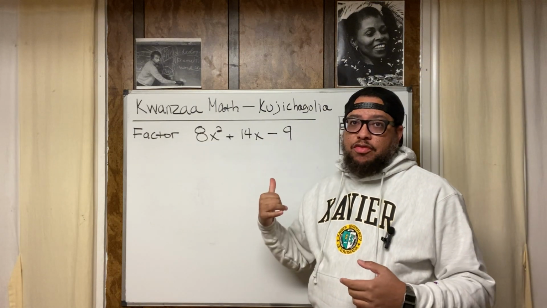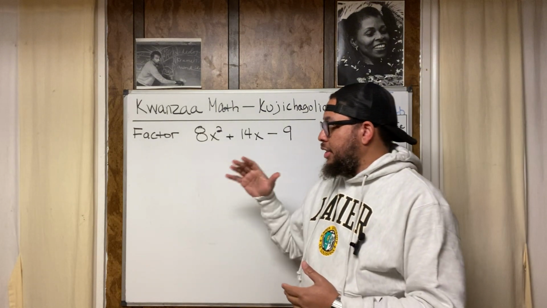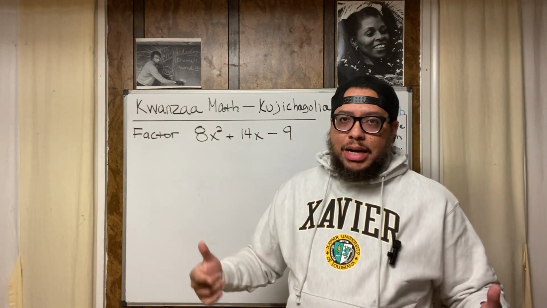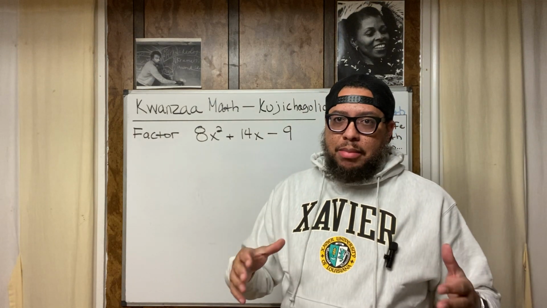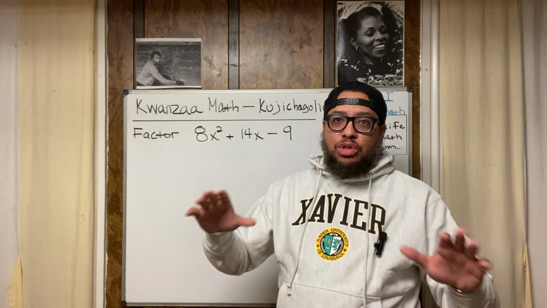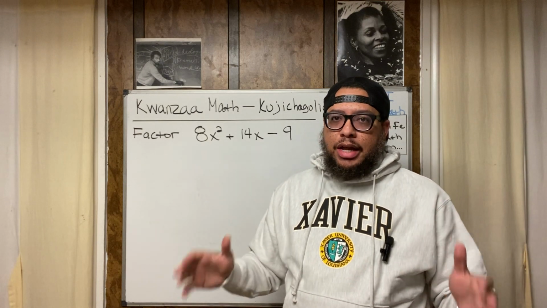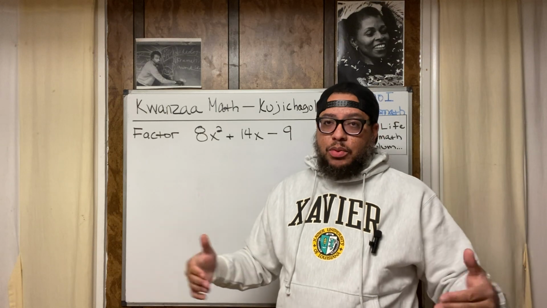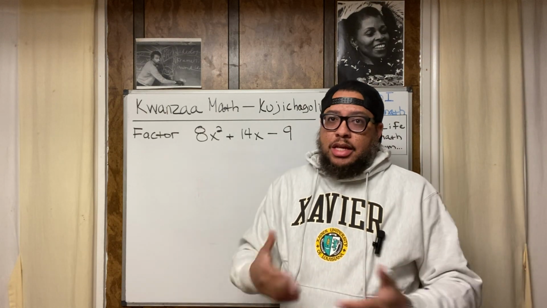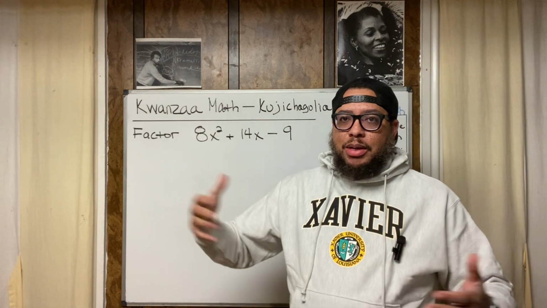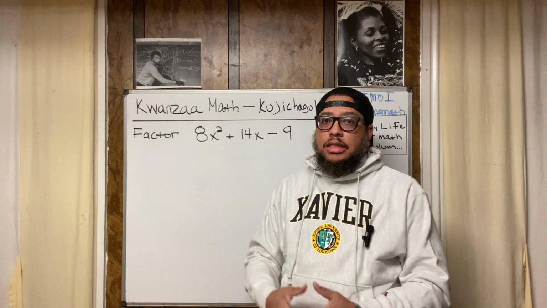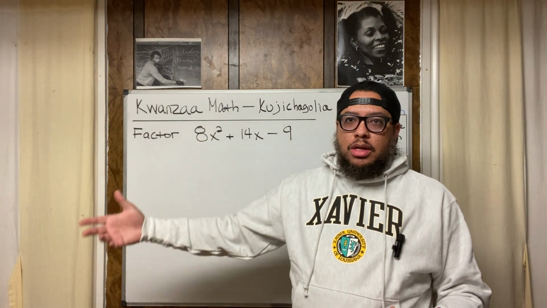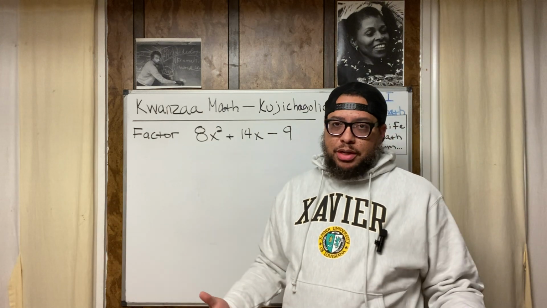So how does this relate to math? This relates to math in this sense. We can name any method or protocol or process or algorithm within mathematics, algebra, pre-cal, geometry, whatever. We can be self-determined as black people. Anything that's in a textbook, any name that's been given to a mathematical process, somebody or some group of people was self-determined to call it that. There's nothing stopping us from doing the same thing.